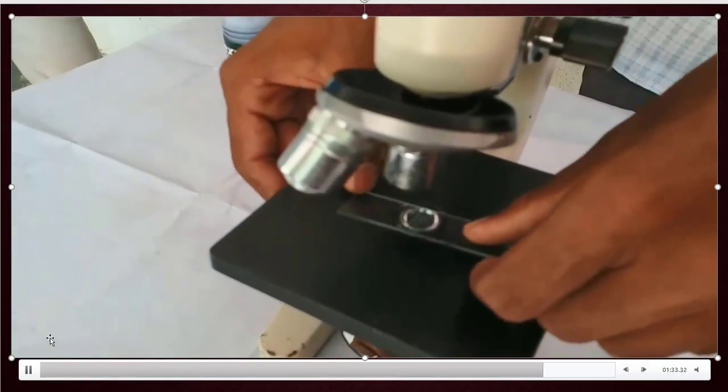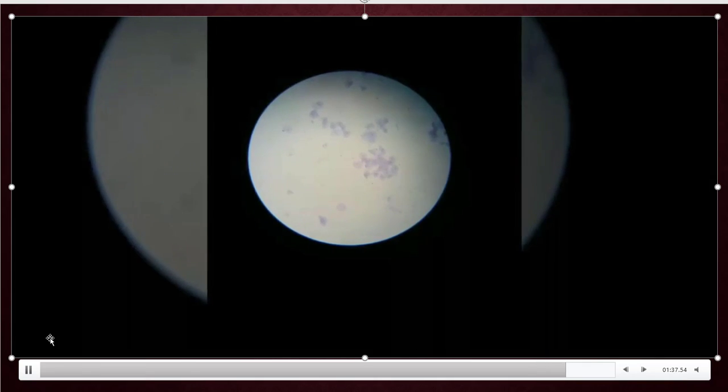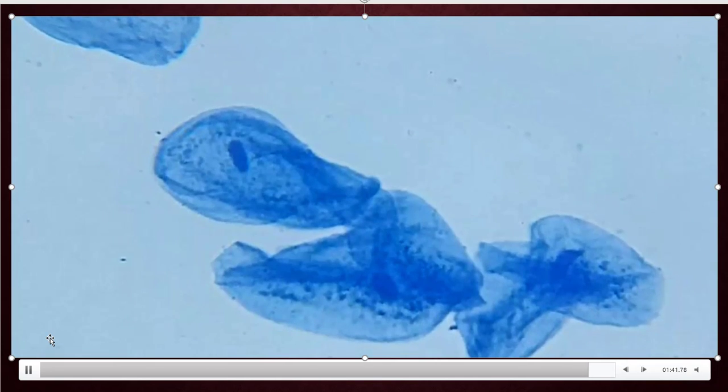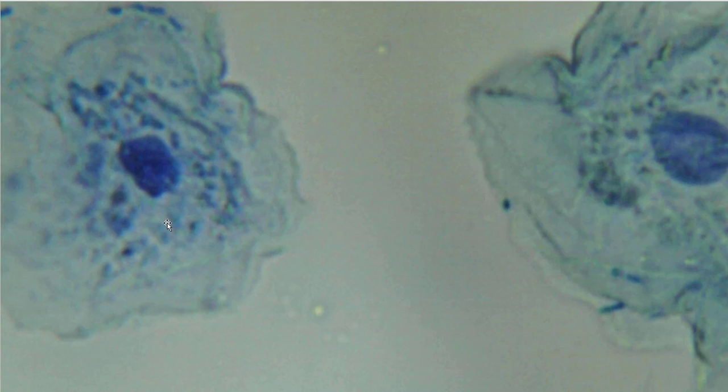Let us see how our cheek cells will be. Yeah, this is in low magnification, this is in high magnification. Yeah, these are the cells of our cheek. See, the prominent blue dot inside the cell is nucleus. That is nucleus. We can observe here again carefully. This is nucleus. Okay. These are the cheek cells, children.